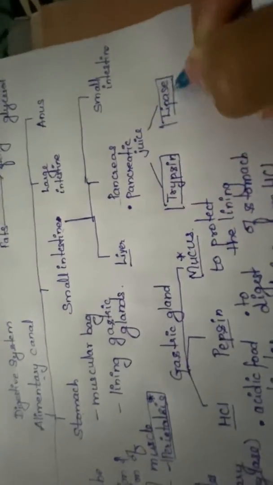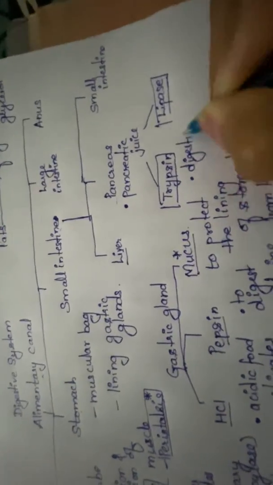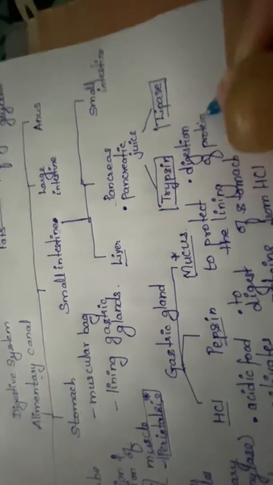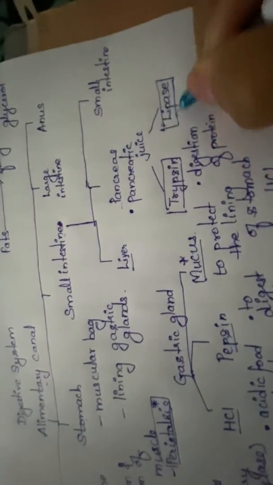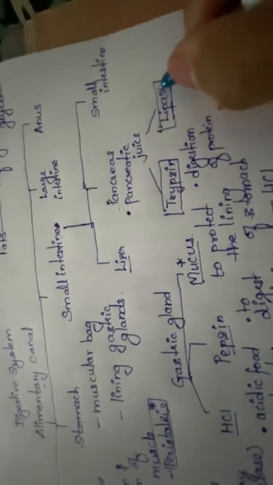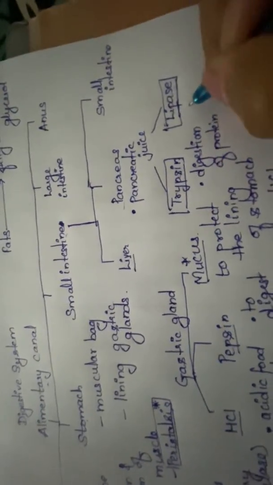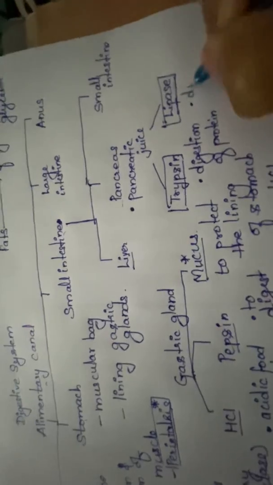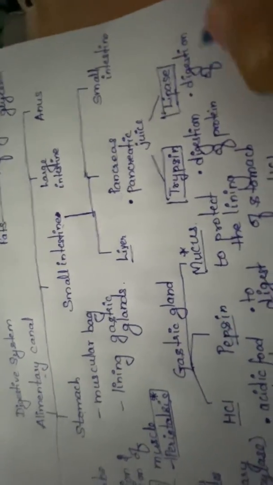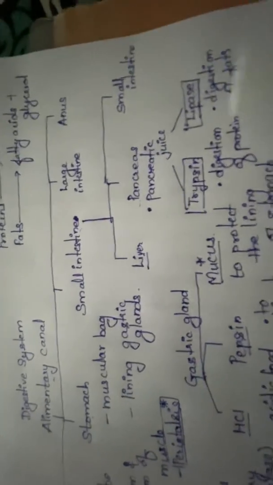Trypsin brings about digestion of proteins, and lipase, as the name itself suggests, acts on lipids. "ase" is a suffix for enzymes. So lipase brings about digestion of fats, or you can say they work on fats. So I hope it is clear.